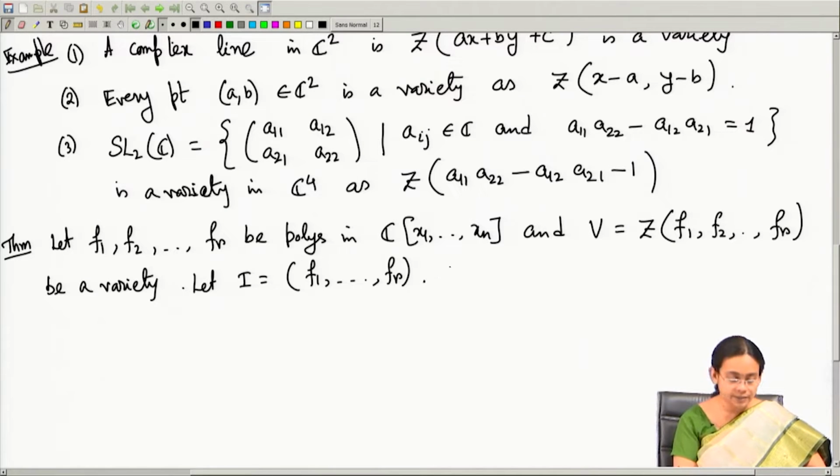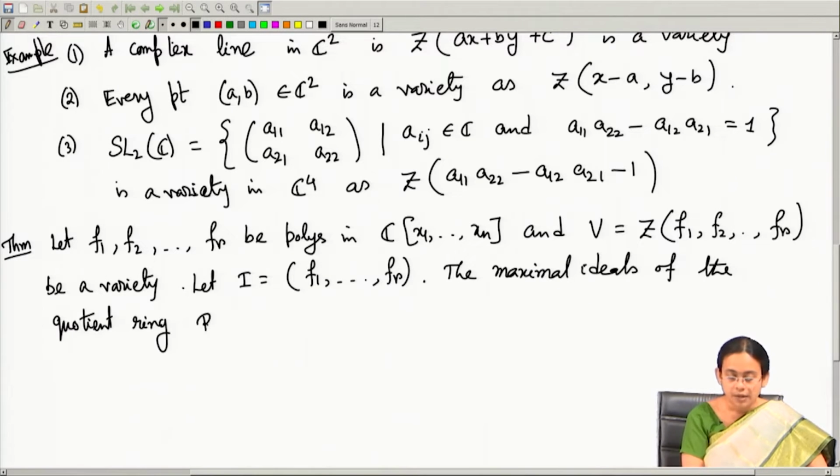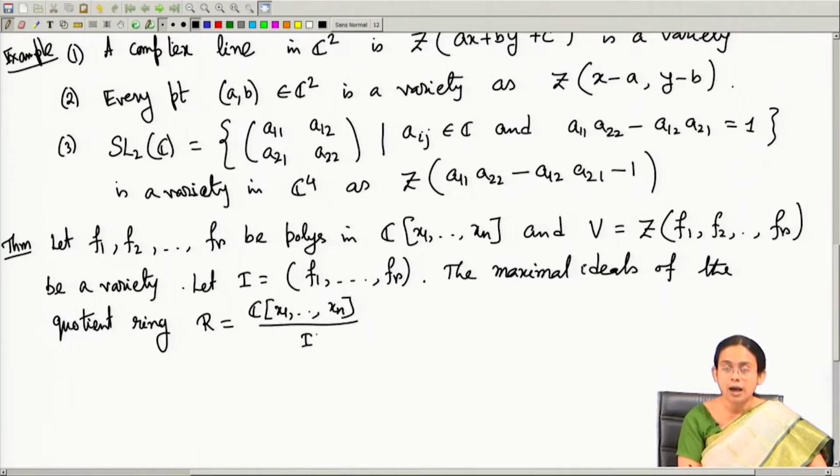Then it says that the maximal ideals of the quotient ring, let me denote that quotient ring by R, which is the quotient of the polynomial ring via this ideal I. So, we are trying to identify the maximal ideals of the quotient ring with the points in the variety.